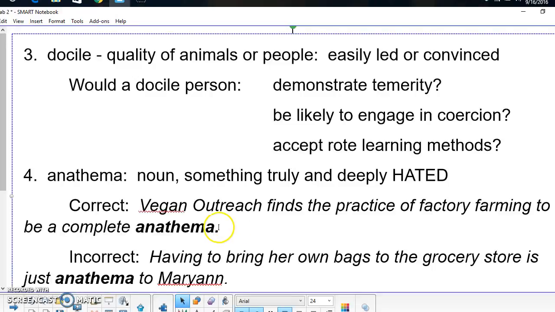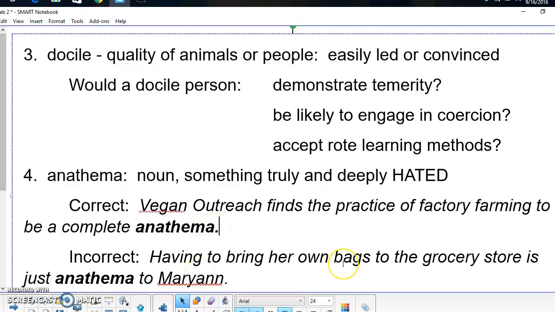So here's a proper use of the word. Vegan Outreach finds the practice of factory farming to be a complete anathema. So Vegan Outreach, don't eat any meat whatsoever. Factory farming is all about raising animals to make money off of them, to selling them to eat. So that would be the absolute opposite of what these people believe. That would be anathema.